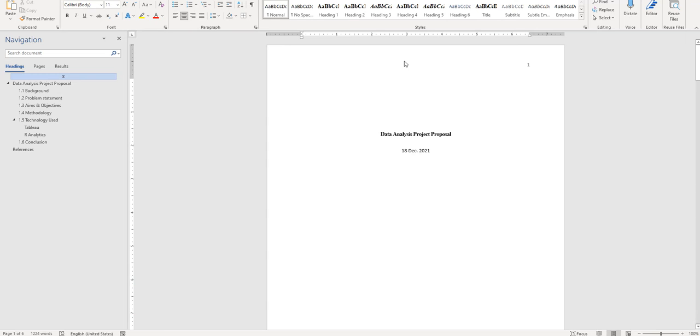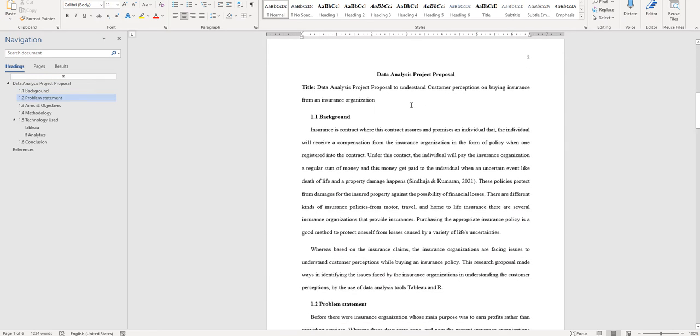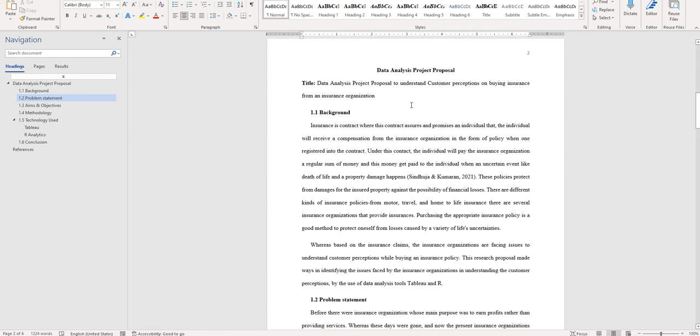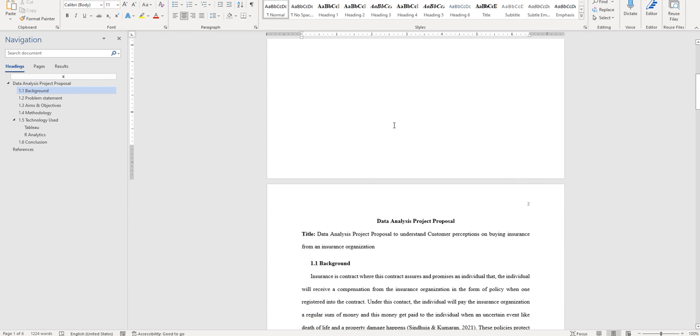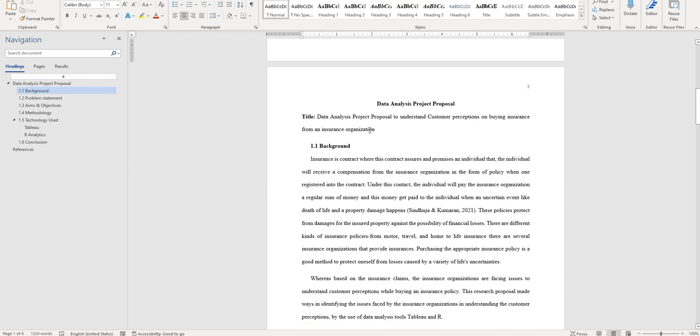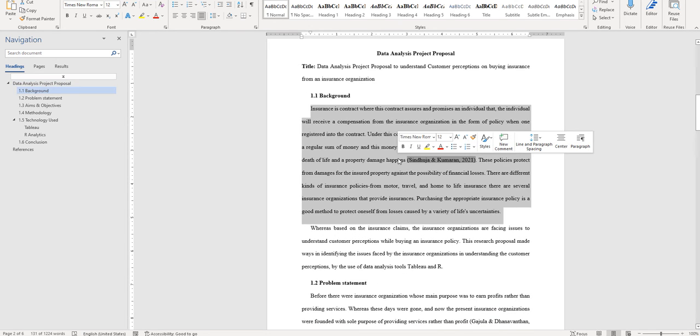I have sent you a sample document that clearly shows the important sections that we need to write to complete this data analysis project proposal. You can see that here the researcher clearly maintained APA 7 format. Numbering is given at the top of the sheet, and the template that was given to them was used. At first, we are supposed to mention the title. What is the title of your topic, and some good background information related to the title should be provided here.